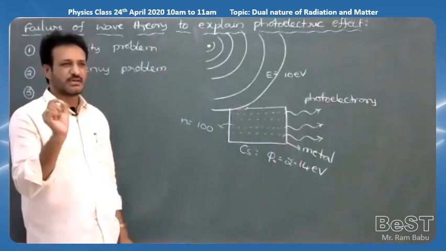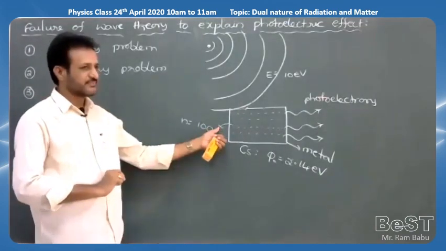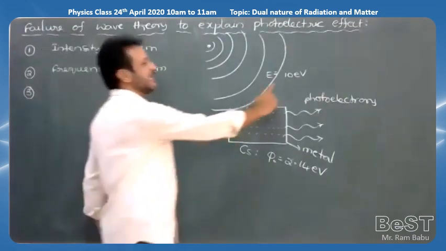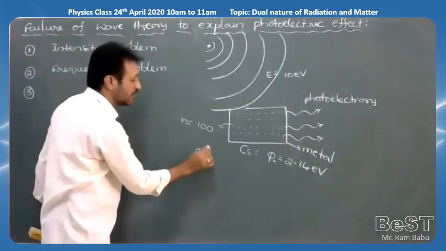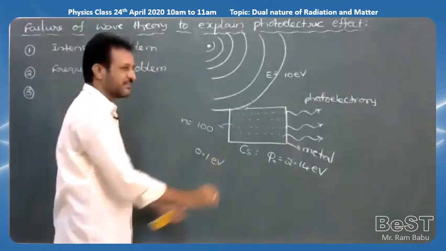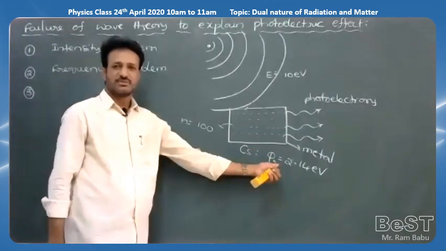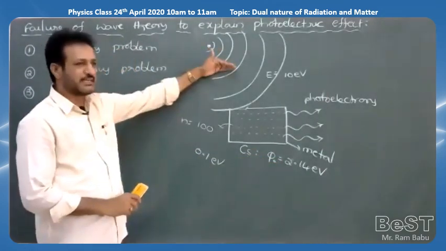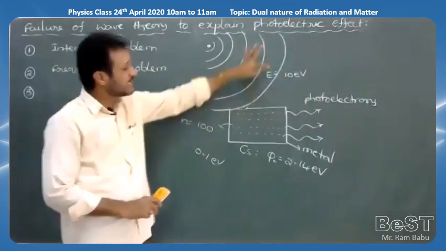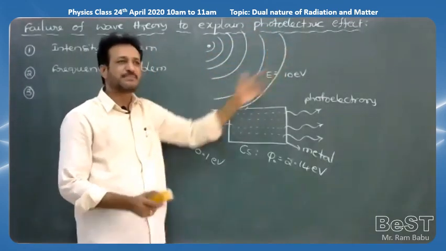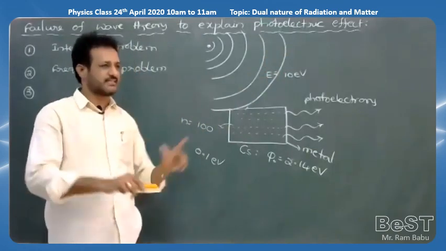For one electron, how much amount of energy may it gain? One electron means 10 by 100, which is equal to 0.1 electron volt. But how much amount of energy is the minimum required? 2.14 is required. So when a light wave of energy 10 electron volt falls on the metal plate, this 10 electron volt energy is absorbed by all the 100 free electrons.